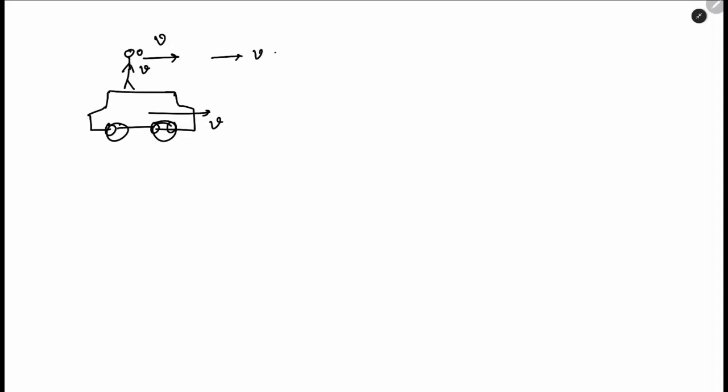So whatever object Einstein threw from the car, okay, let's say he threw an object with velocity v, but the car was already with velocity v. So before he threw, the object was already at velocity v, hence the resultant velocity would be v plus v equal to 2v. Getting my point? So Einstein was in a great problem. So this was a thought experiment that he ran.